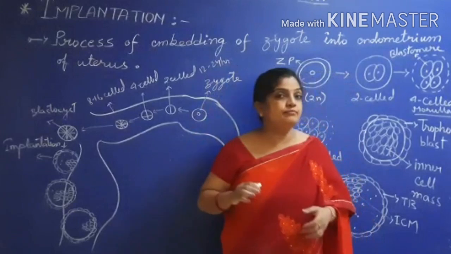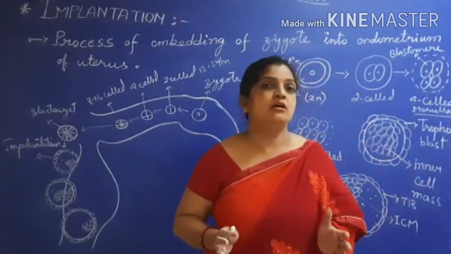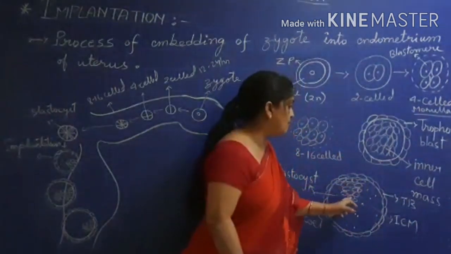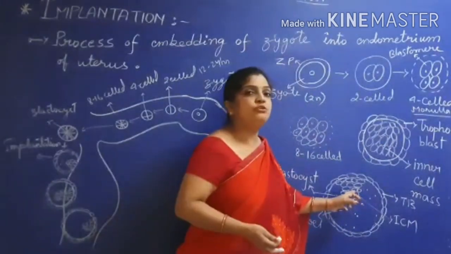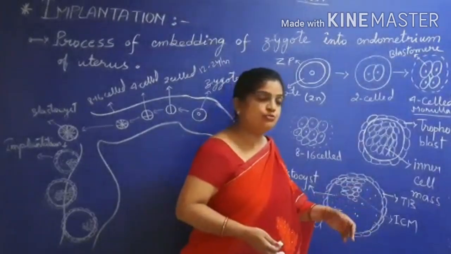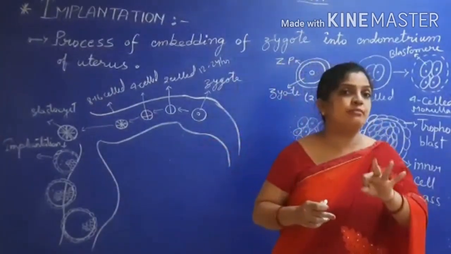The embryo is not developed in a single process, a huge division process takes place. This inner cell mass is again going to undergo a large amount of cleavage, and finally it will divide into your ectoderm, mesoderm and endoderm, the three germinal layers.